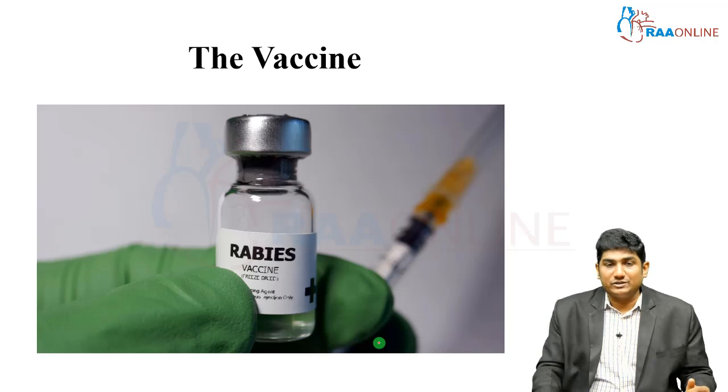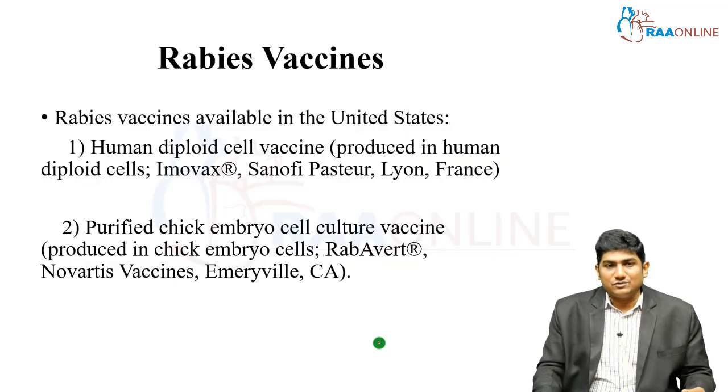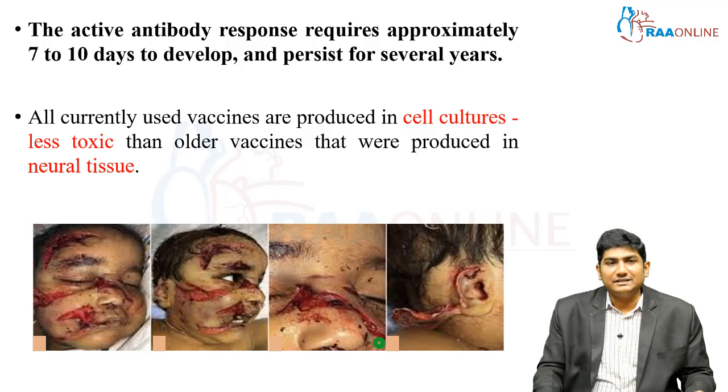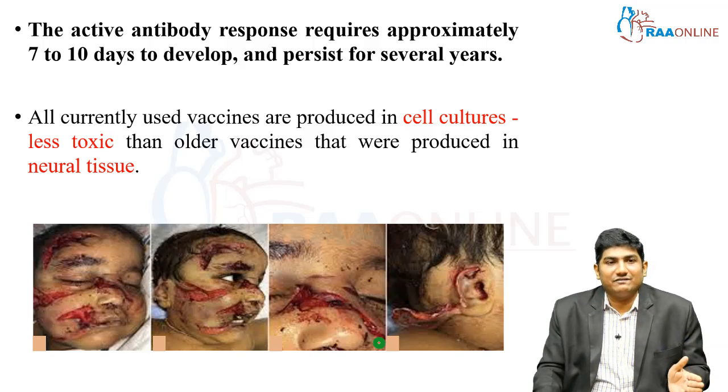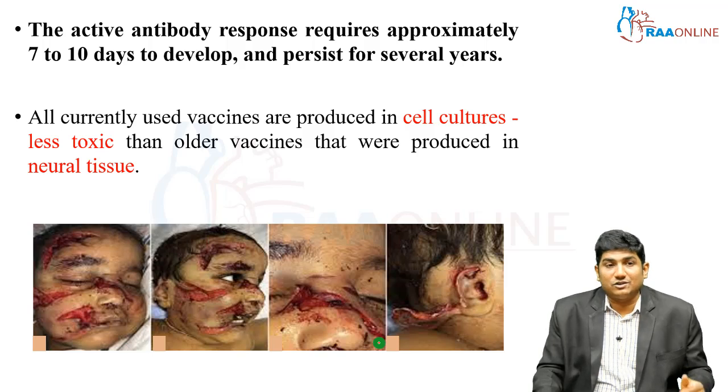Okay, coming to the vaccine per se. Rabies vaccines available in the US are human diploid cell vaccine, produced in human diploid cells, and purified chick embryo cell vaccine, produced in chick embryo cells. Basically, there are two different types of vaccines available. The active antibody response requires at least 7 to 10 days to develop. Okay, once you give a vaccine, it requires at least 7 to 10 days. So if the patient has not received immunoglobulin, then you can give immunoglobulin within 7 days.